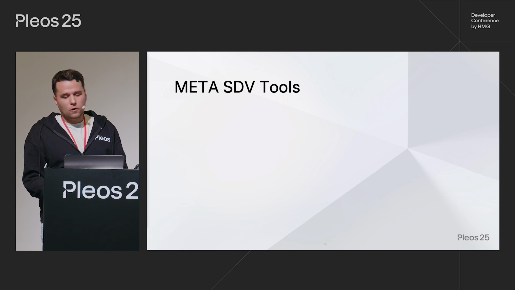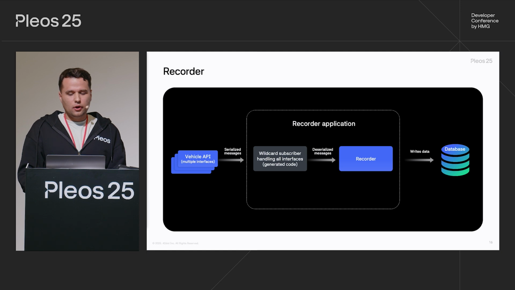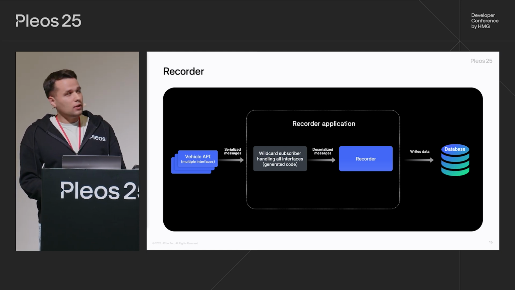The emulation of a physical vehicle is a substantial thing, but we can go further than that. To make the life of developers easier, we identify the needs arising from software development, categorize them, and provide a set of useful tools. The first tool, Recorder, collects data from all available vehicle API communication endpoints, and it is applicable for both physical and virtual car. The received data are deserialized and stored in the database.